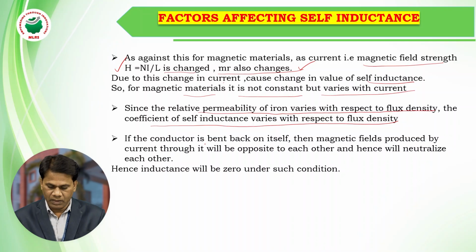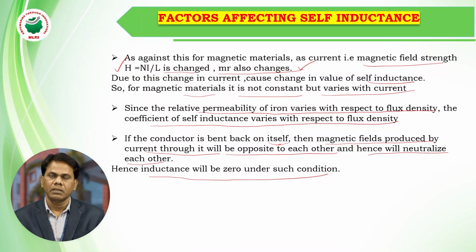Similarly, if the conductor is bent back on itself, the magnetic fields produced by the current through it will be opposite to each other. Hence, they neutralize each other, and inductance will be 0. If the coil conductor is bent back on itself, the magnetic field is opposite to that of the first half of the coil, so the magnetic flux is neutralized.